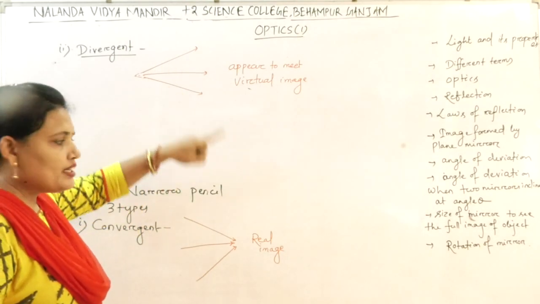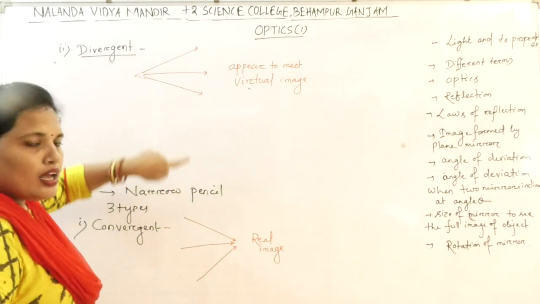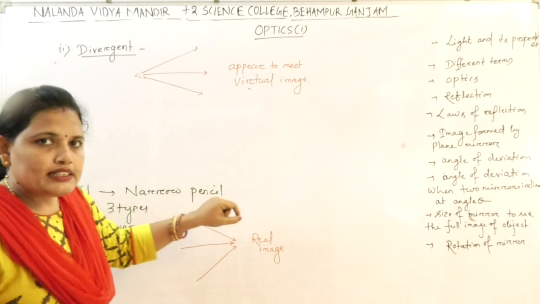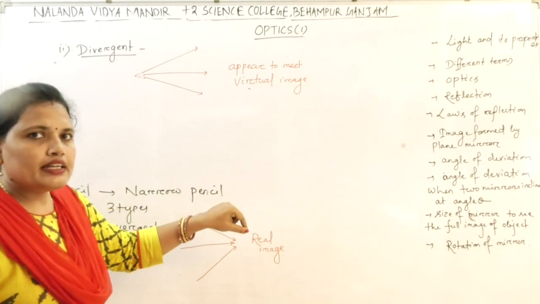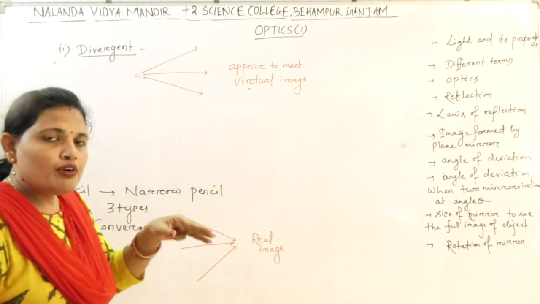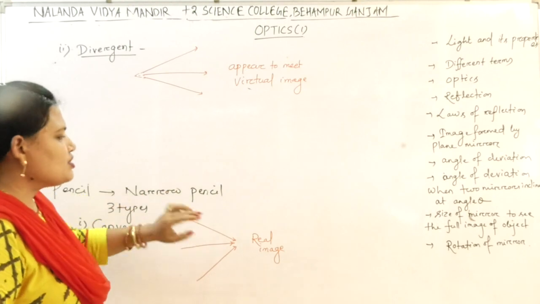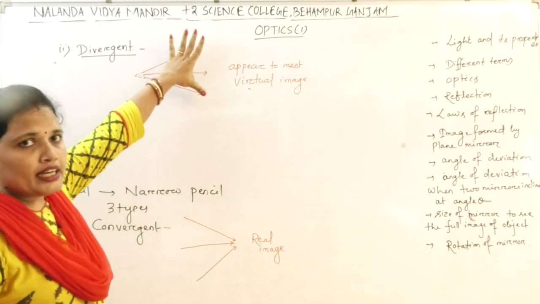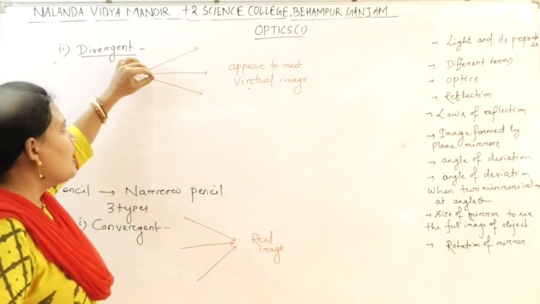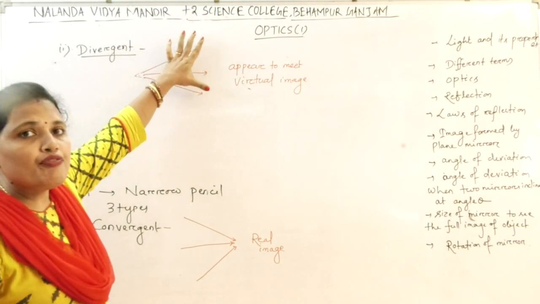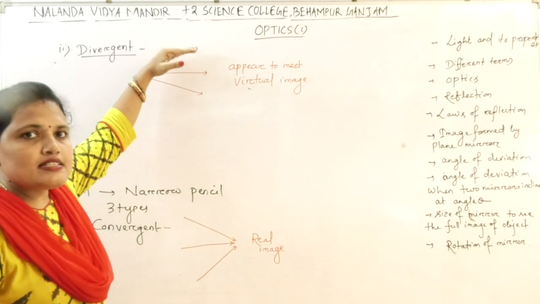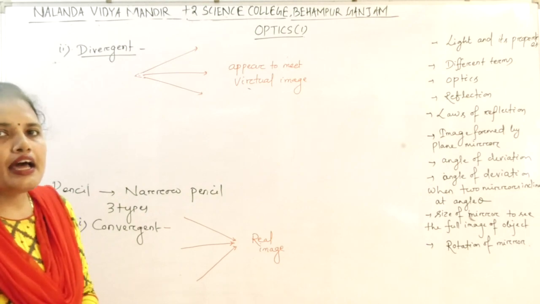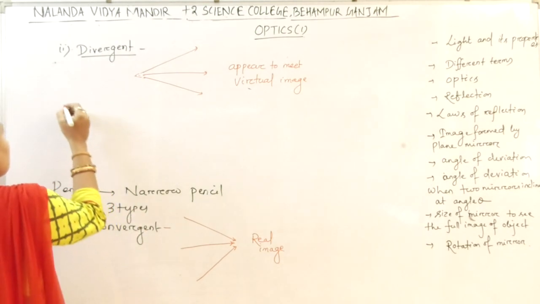So all of you clear what is convergent and what is divergent? Convergent, if the rays actually meet at a point, or if the spacing between the rays goes on decreasing, or if the rays move towards each other, then it is known as convergent. Divergent, if the spacing between the rays goes on increasing, if the rays move away from each other, then it is known as divergent ray or divergent beam.